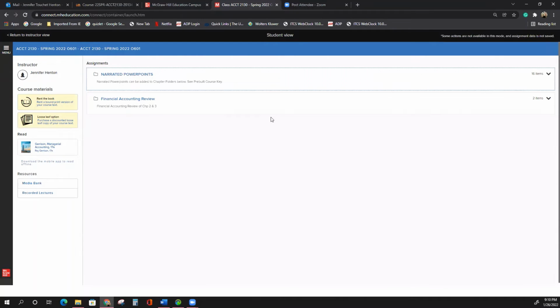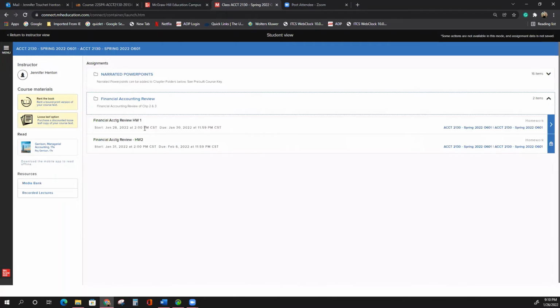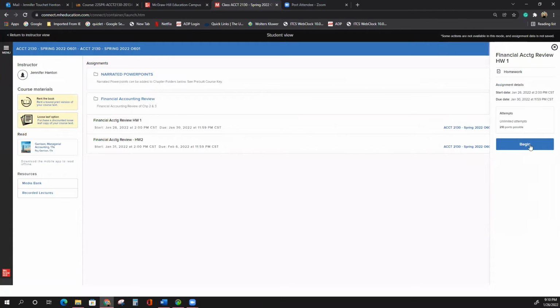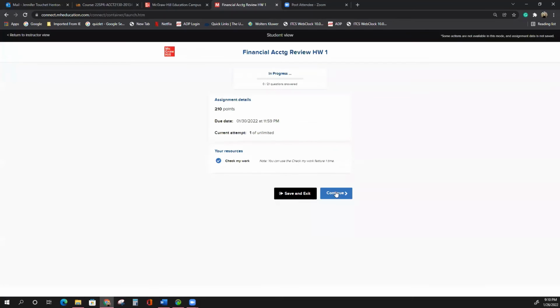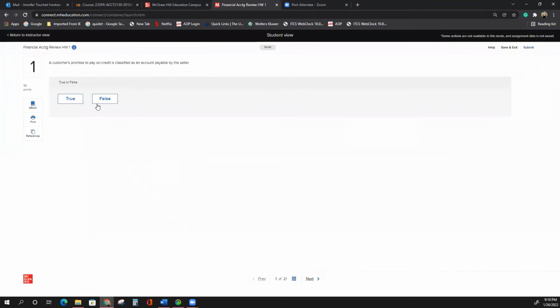The first assignment is under financial accounting review. You have two assignments, the homework 1 and homework 2. If you click on the homework assignment, it'll go into those questions, and it'll have the question at the top, true, false. You'll have multiple choice.